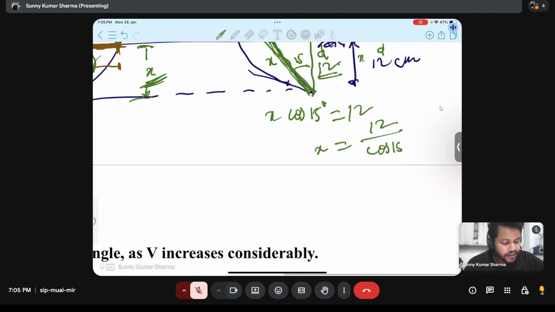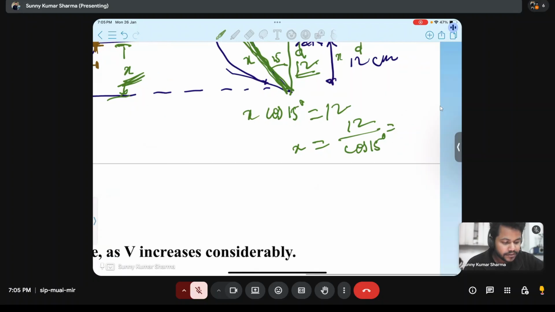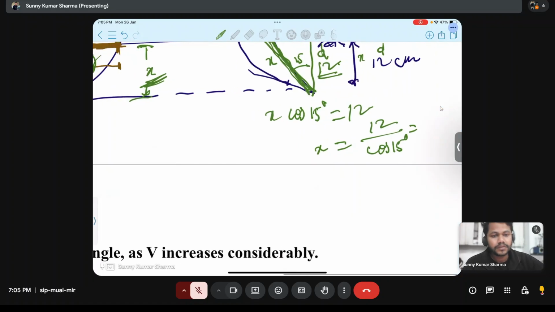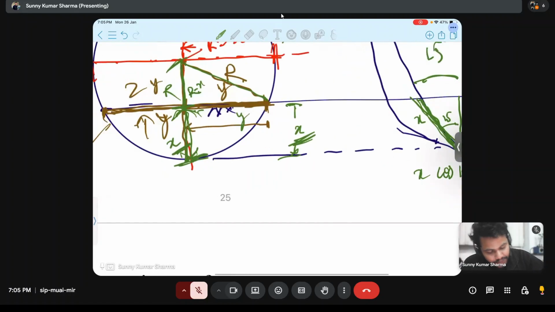12 by cos 15. That you tell, Nitish, what is 12 by cos 15? We are getting 12.427. Okay, 12.427. We can write 12.42. So this x is 12.42.